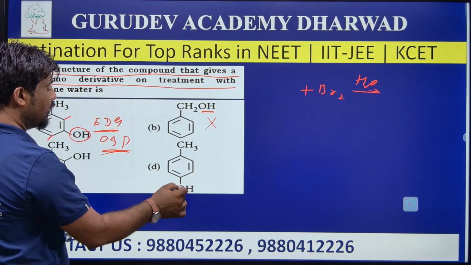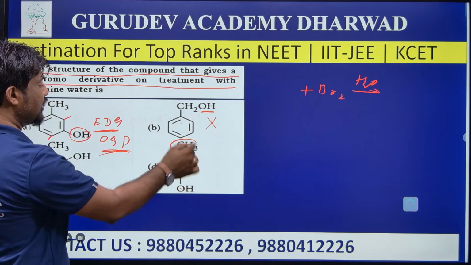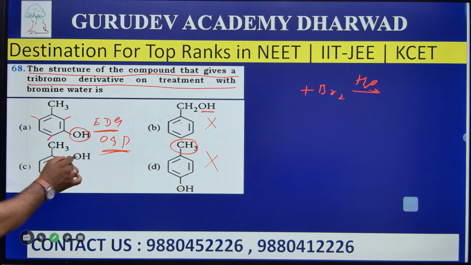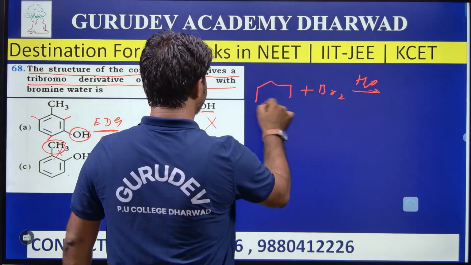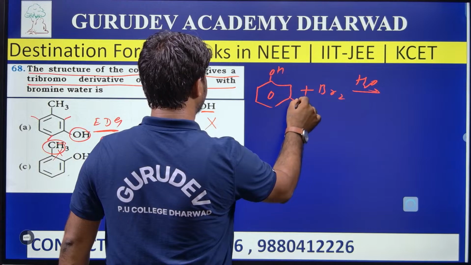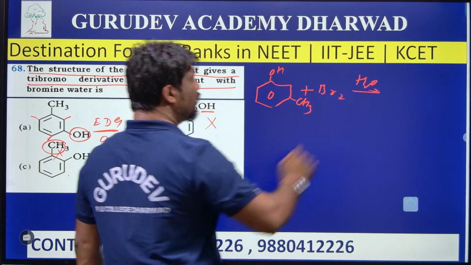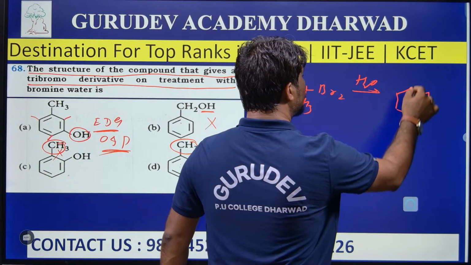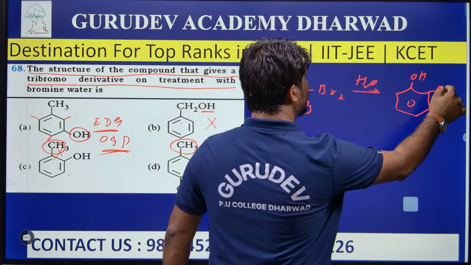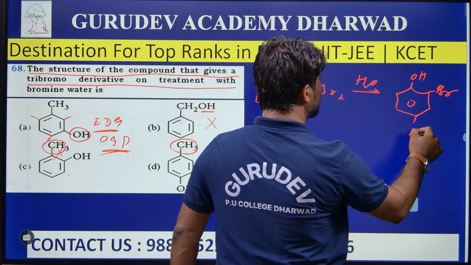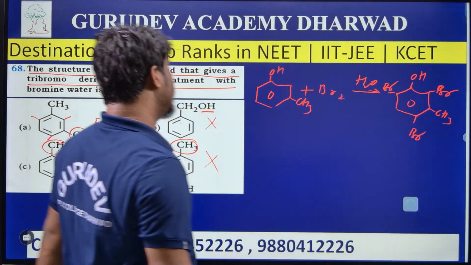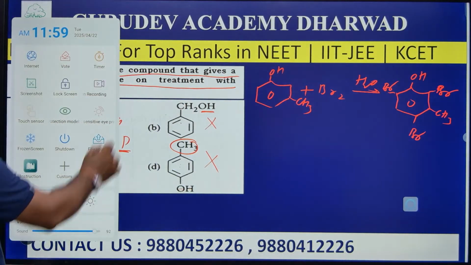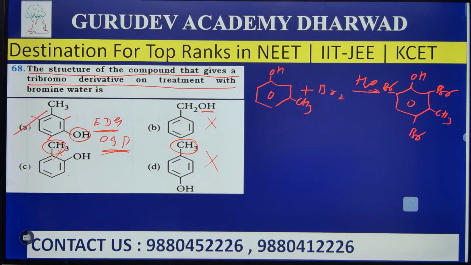Here the phenol containing a para methyl also does not undergo it. The phenol containing an ortho methyl group also does not undergo it. So option A, the benzene having OH along with a CH3 at the meta position, when it undergoes bromination, easily gives the tribromo derivative, because at the meta position it has a methyl group. Hence option A gives tribromo derivatives on bromination.